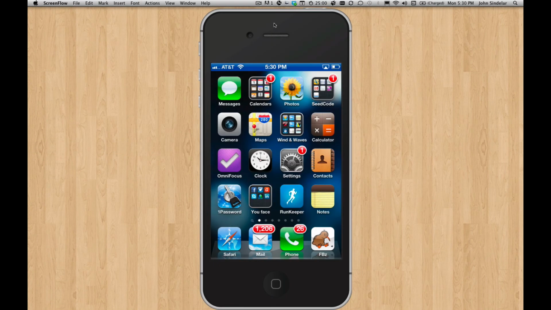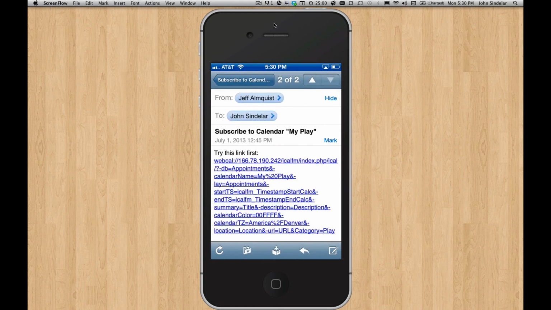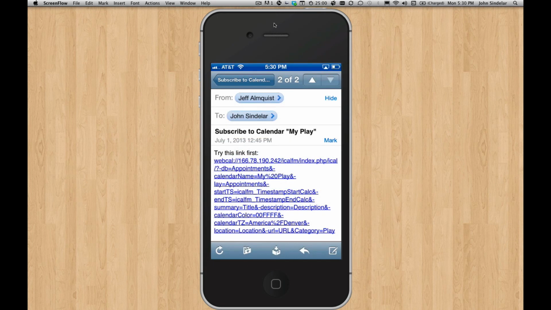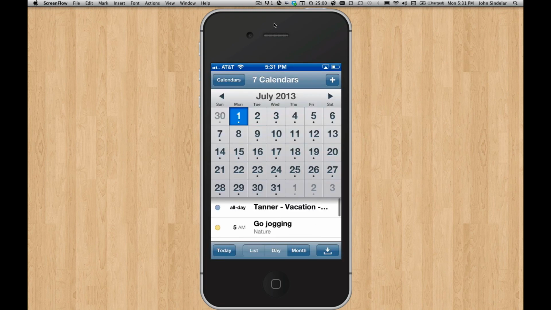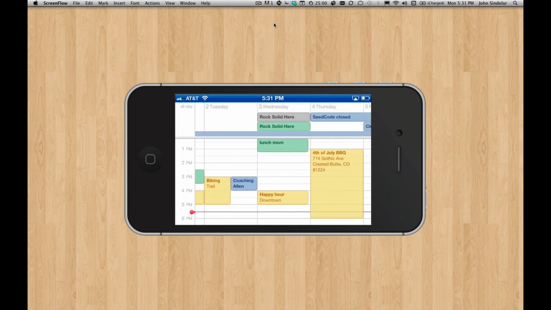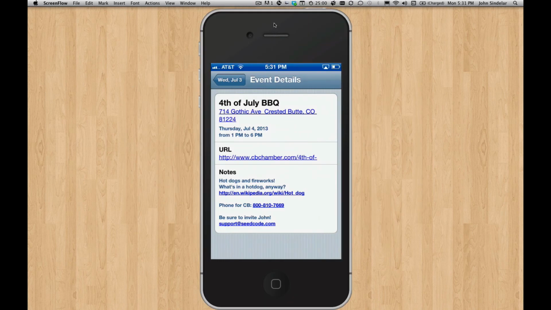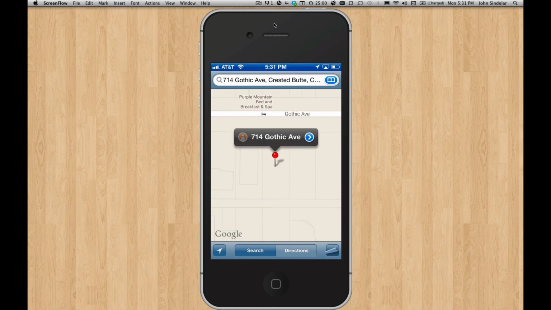So I've emailed that link to myself here on my iPhone, and there's the message. Click on that first link, which is the WebCal link. My iPhone's going to offer to subscribe me to that calendar in my calendar app, and view events, and turn the iPhone sideways. We'll see all the events that week, including those new ones. 4th of July barbecue is one of them, one of the family events, and you see all these clickable links. The first one is the address, so if I click on that, we see that address in my Maps app on my iPhone.